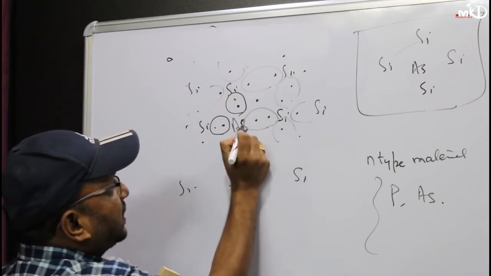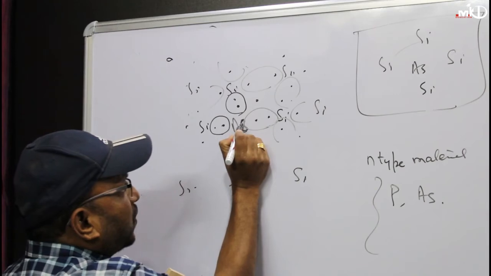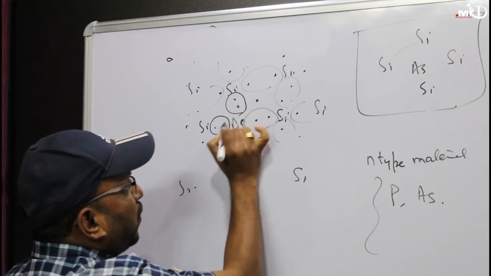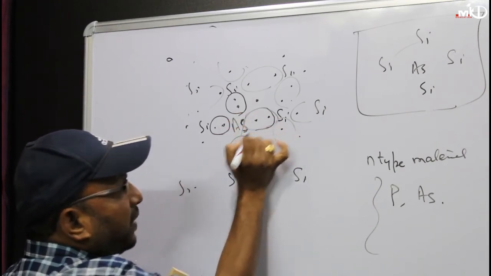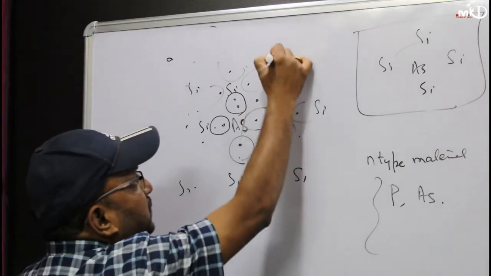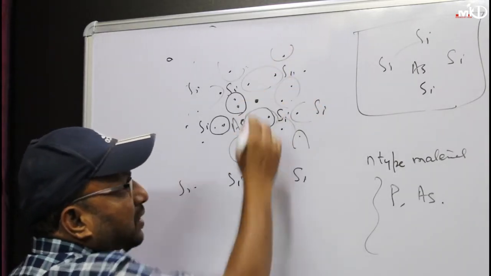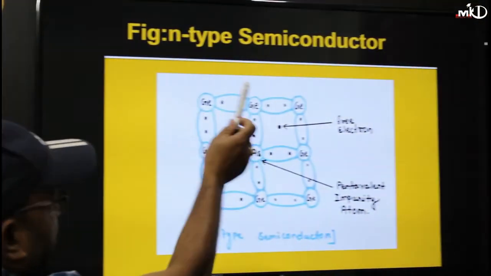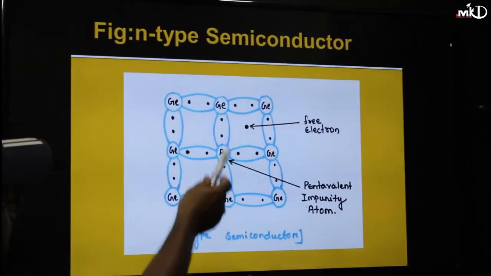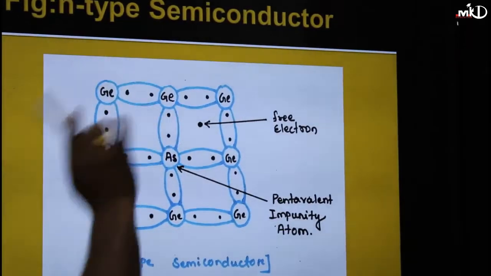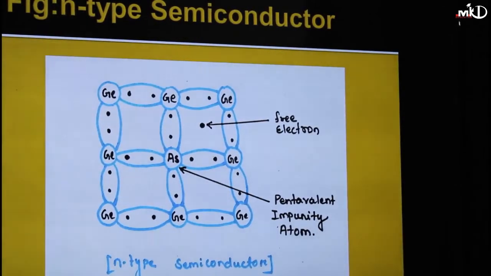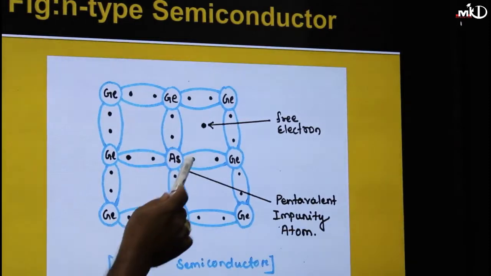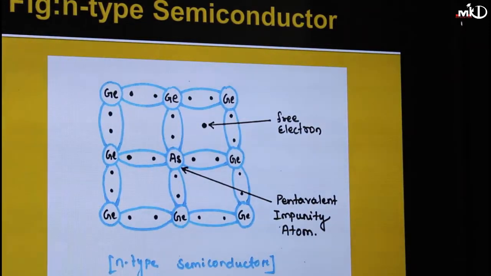Look at me. In case of arsenic, it has 5 electrons in the valence band. These 4 take part in the bonding, but what about this one? This is almost free. If you look at the figure, I have taken a germanium or silicon type. Germanium, what valence, tell me? 4. 1, 2, 3, 4 take part in the bonding. In case of arsenic, 1, 2, 3, 4, and this is the extra one. That means if you are adding 1 arsenic, you are getting 1 extra free electron, even at 0 degree Kelvin.